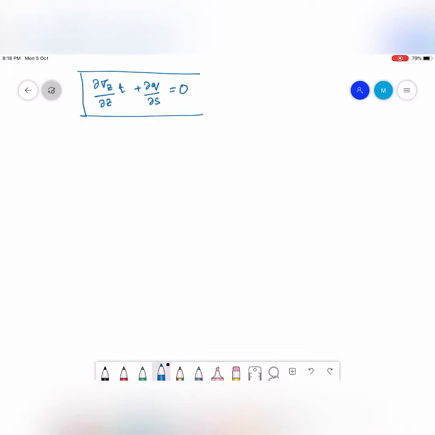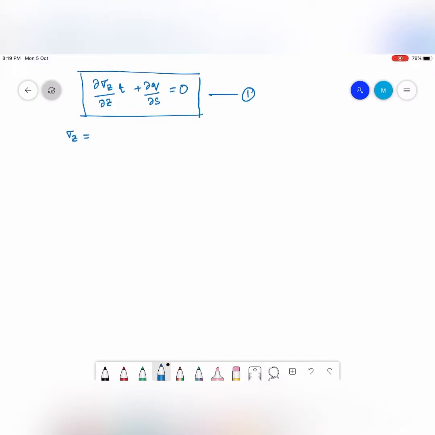This was my equation 1. Now from our previous study we know that sigma z can be expressed in terms of the applied external moment.